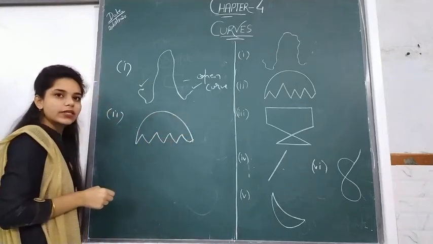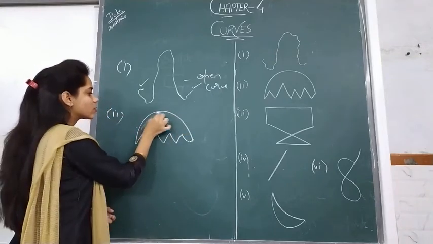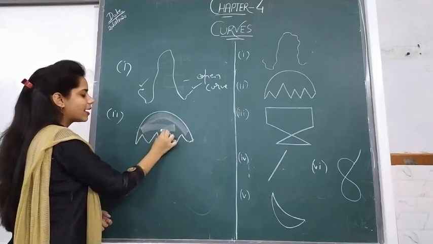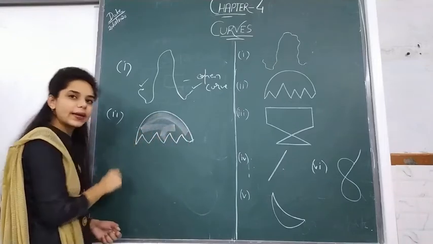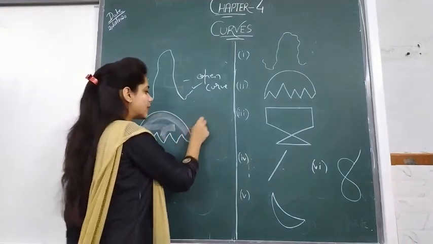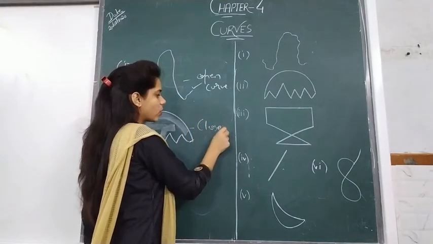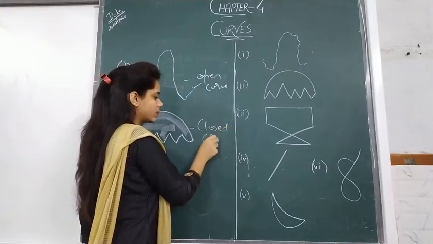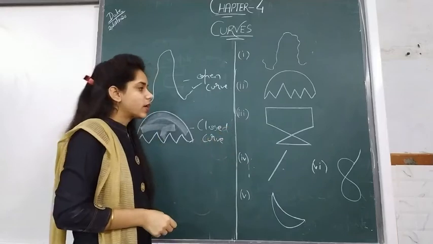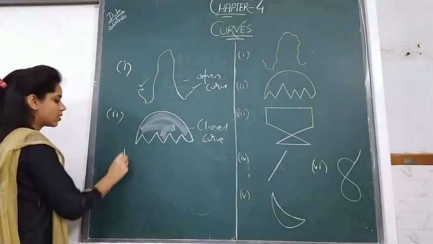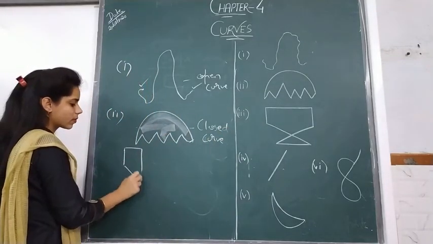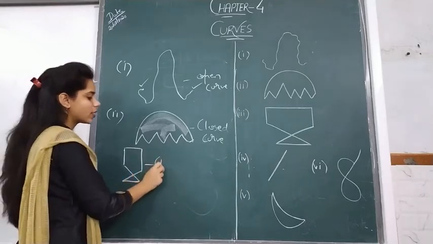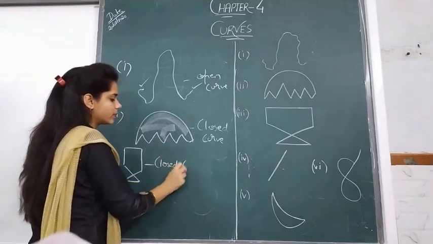Now the second figure has an area enclosed within it and has no start and end point, so this one is a closed curve. Now the next one is again a closed curve.